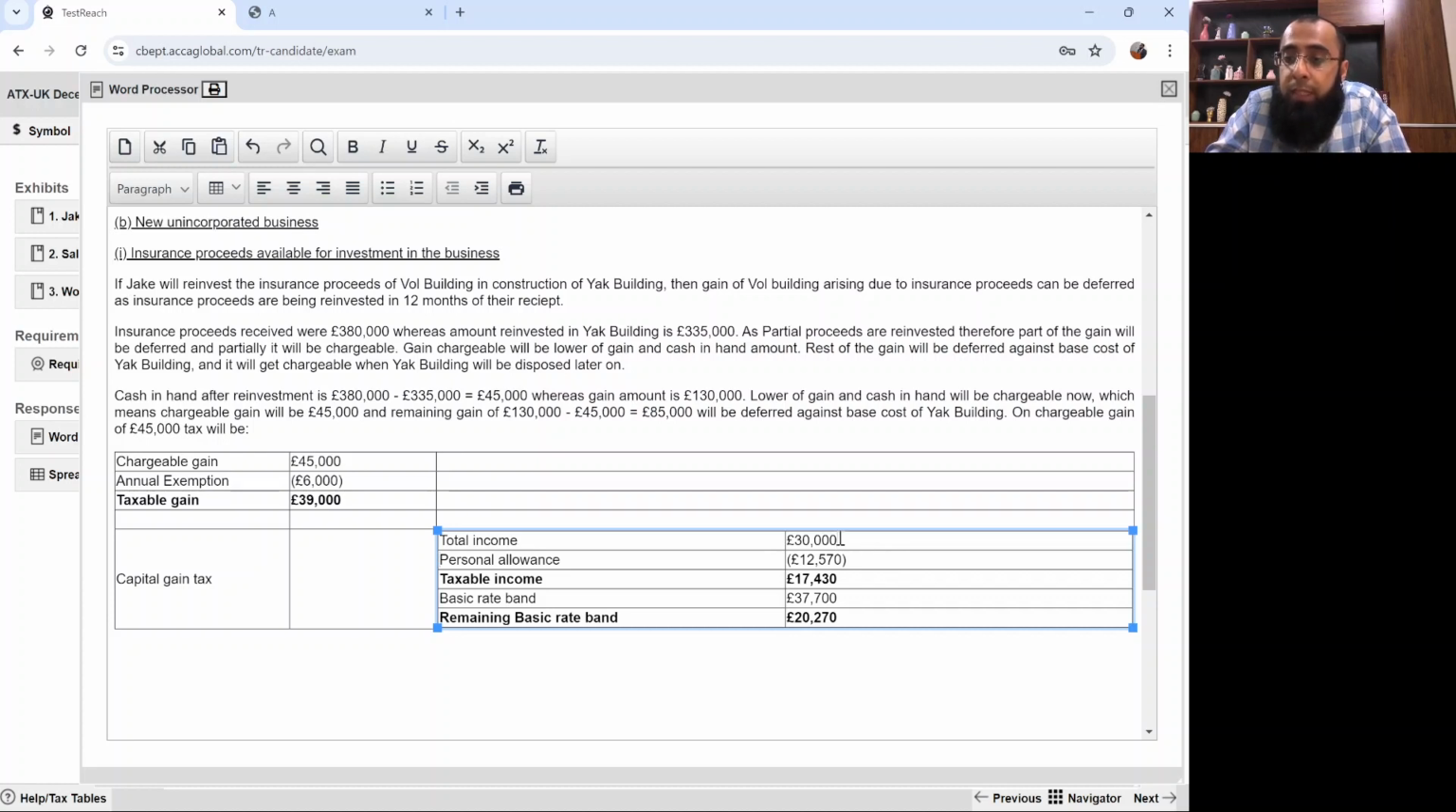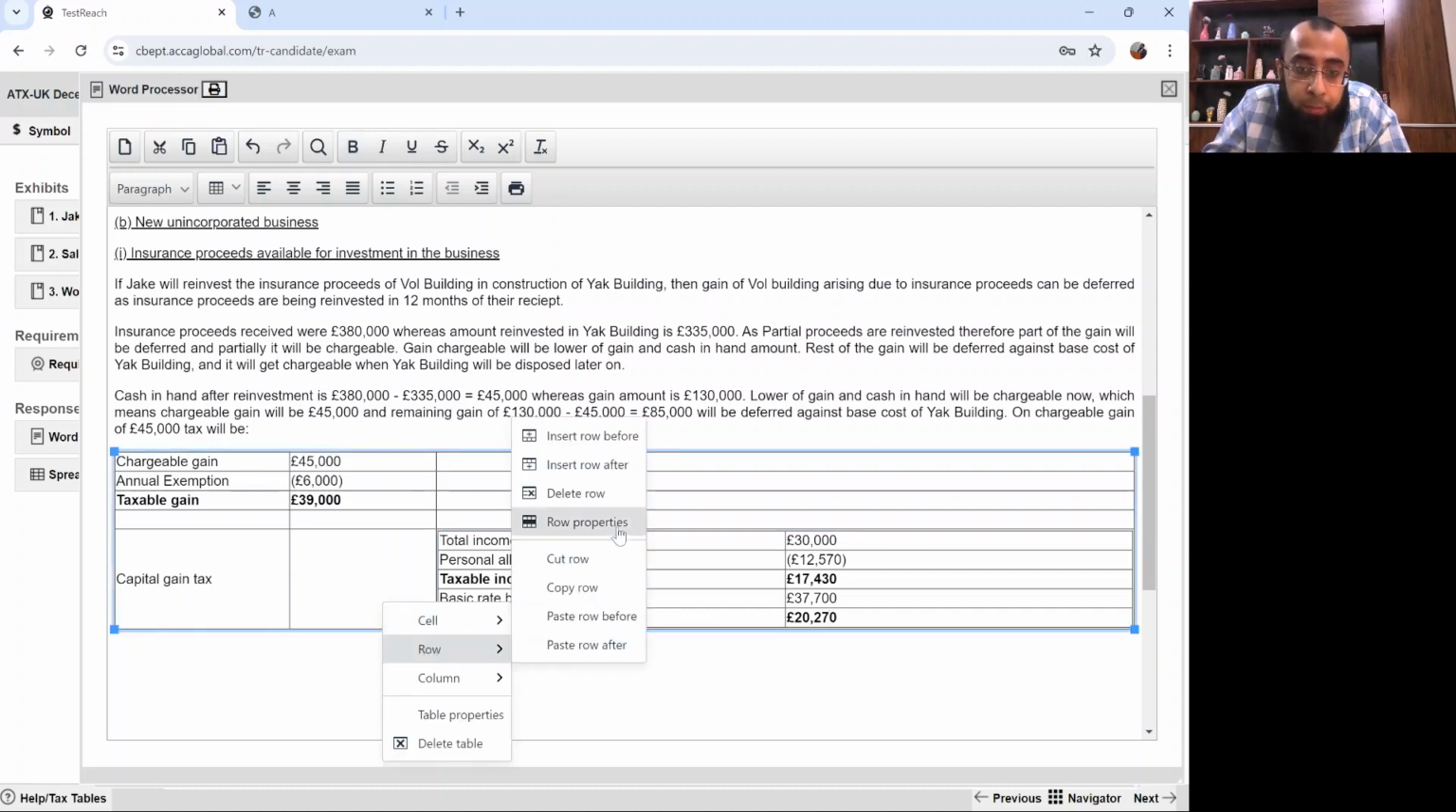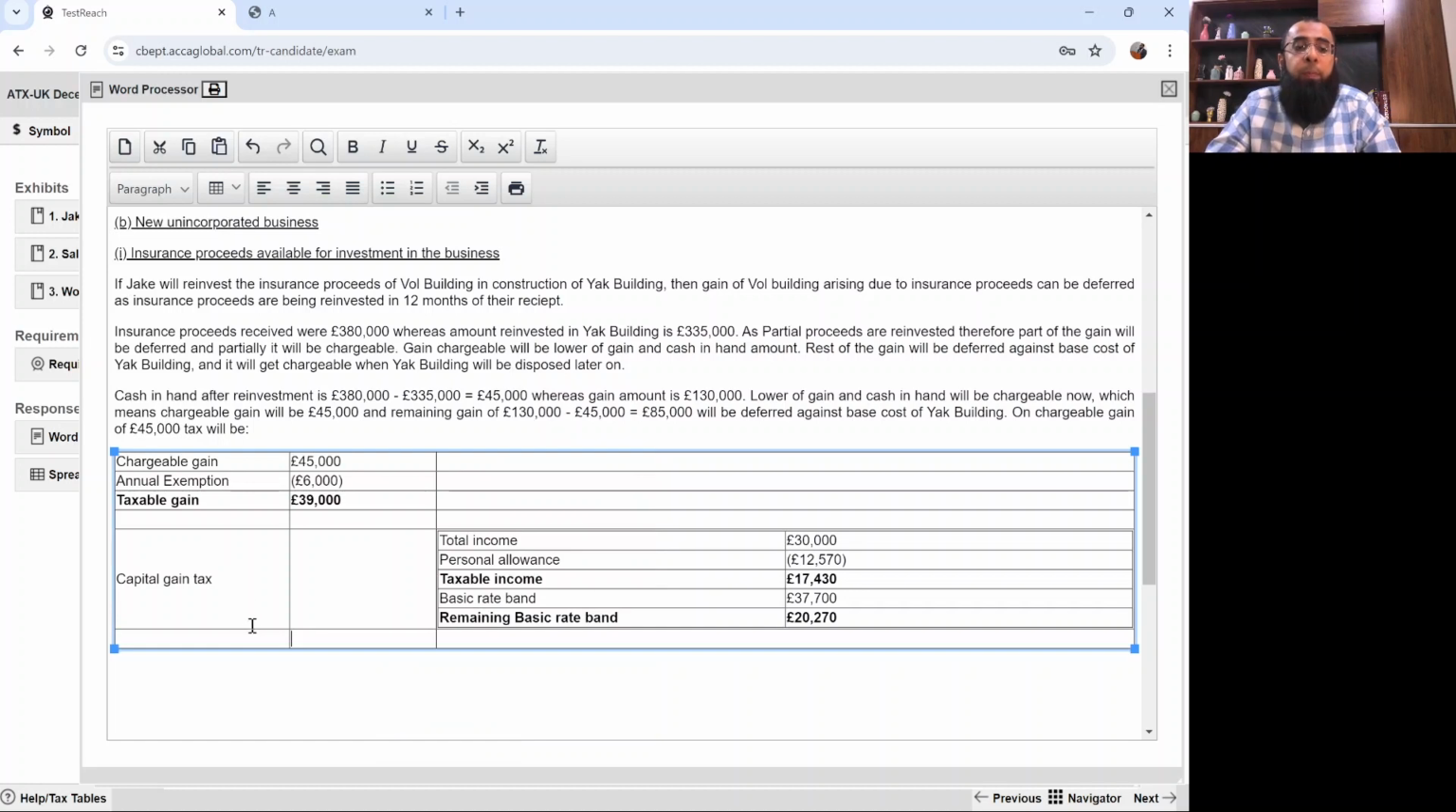So you need to look at the basic rate band. Your total income is 30,000 pounds. Personal allowance is 12,570. You got your taxable income. Your basic rate band is 37,700. Remaining basic rate band is 20,270. Now just use your mind. Need to add a row.